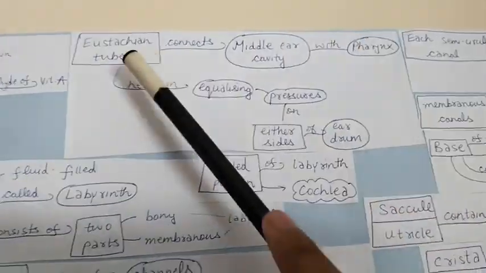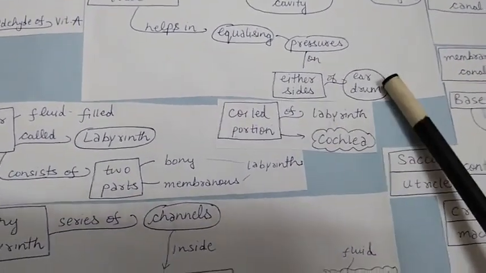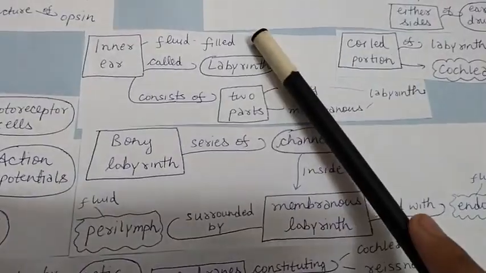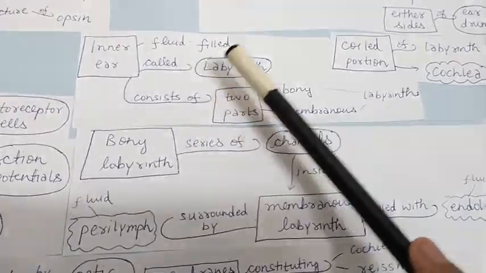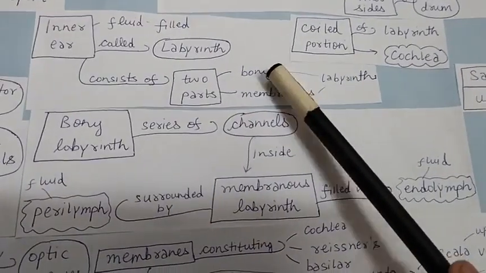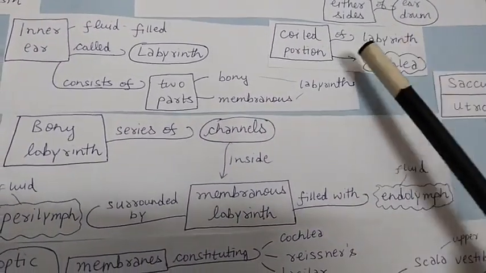Ear ossicles increase the efficiency of transmission of sound waves to the inner ear. Eustachian tube connects the middle ear cavity with the pharynx. This helps in equalizing pressures on either side of the eardrum. Inner ear is fluid filled and is called the labyrinth. It consists of two parts, bony and membranous labyrinth. The coiled portion of the labyrinth is called the cochlea.